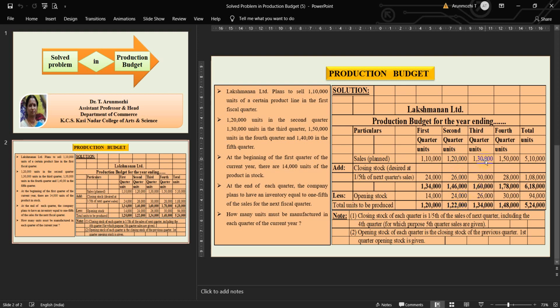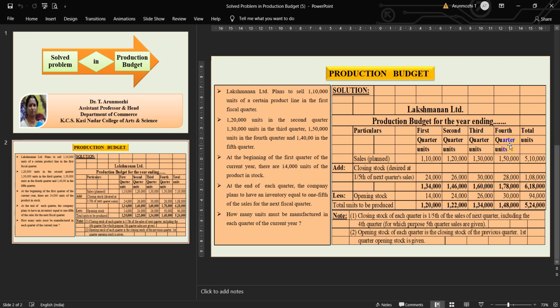Next, 1,30,000, we start with the third quarter. 1,50,000 is the fourth quarter sales, divided by 5, you get 30,000. So 1,30,000 plus 30,000, you get 1,60,000. And the opening stock is 1,30,000 divided by 5, you get 26,000. So totally, 1,60,000 minus 26,000, you get 1,34,000.